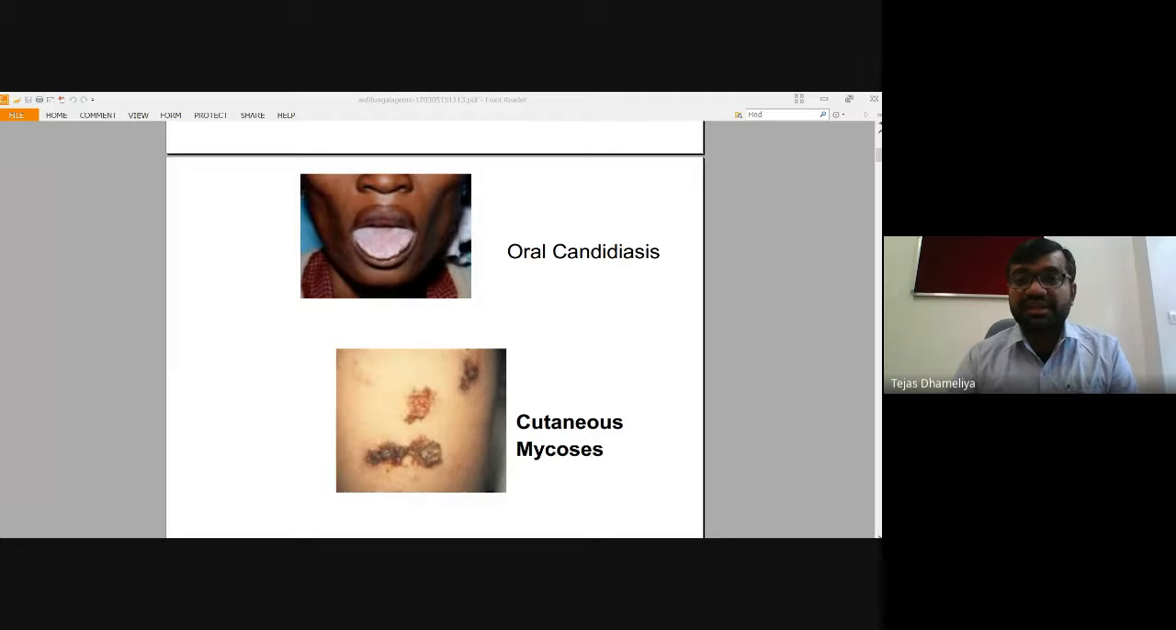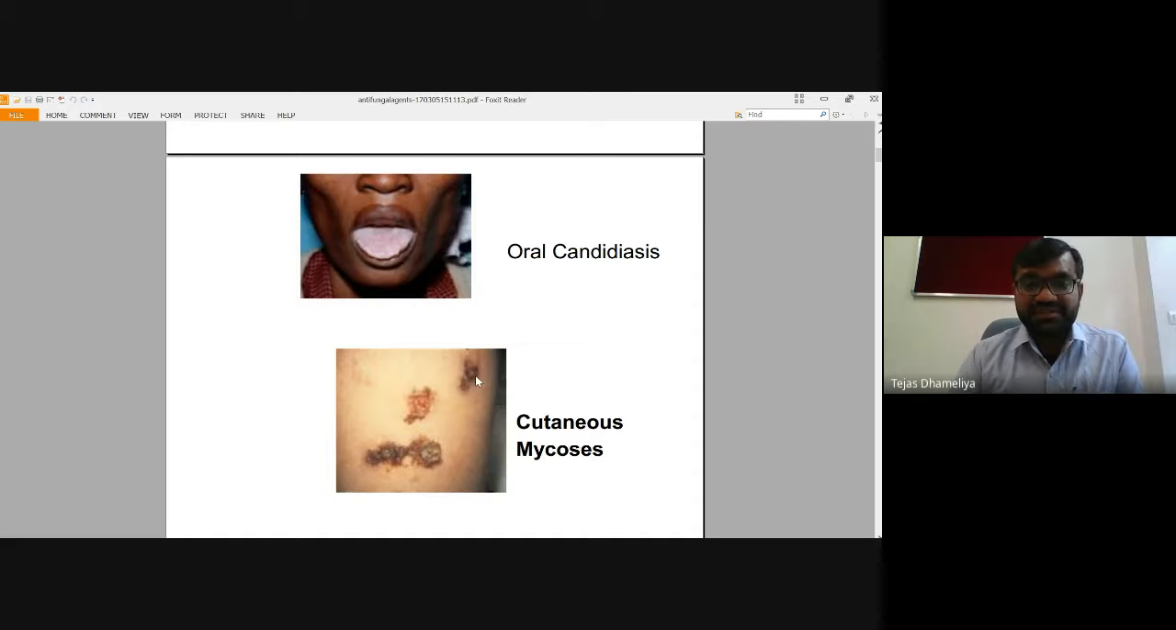One is oral candidiasis, which is caused by the Candida fungus. You can see the tongue of the patient becomes swollen and inflamed, having certain abrupt eruptions on the tongue. That is basically going to affect the mucous membrane. That is because of the Candida fungus, maybe Candida albicans.